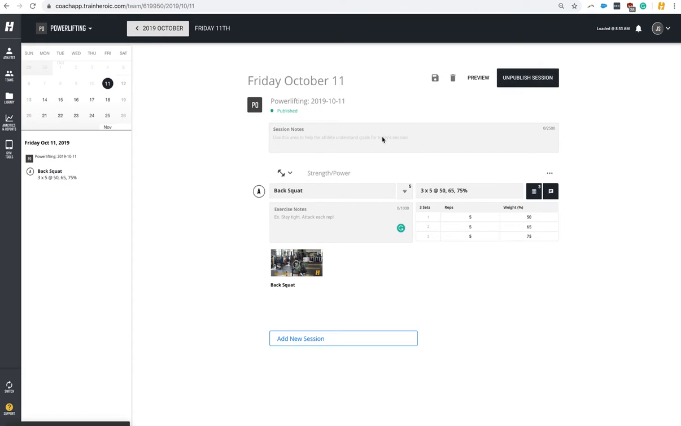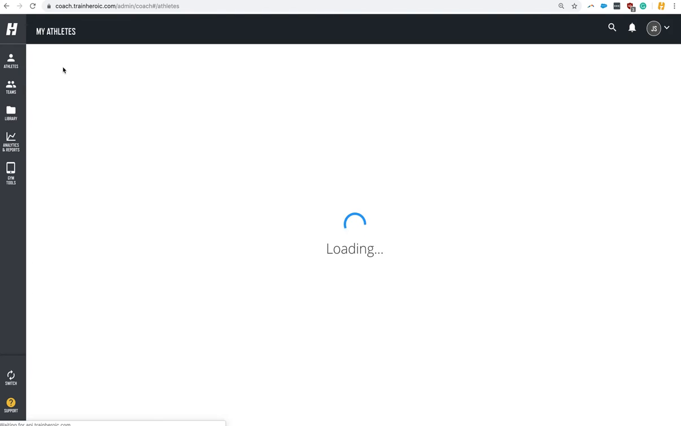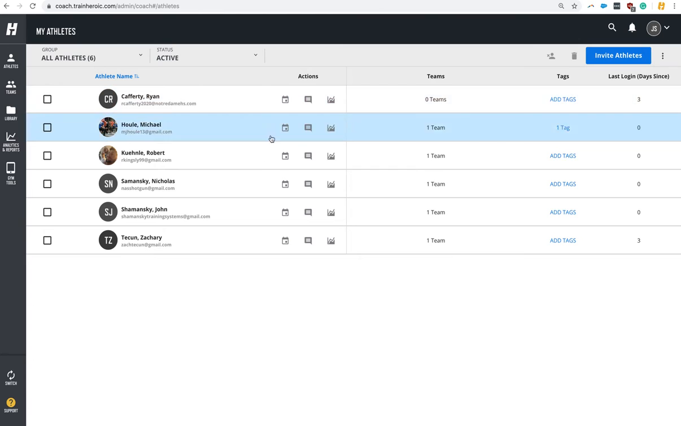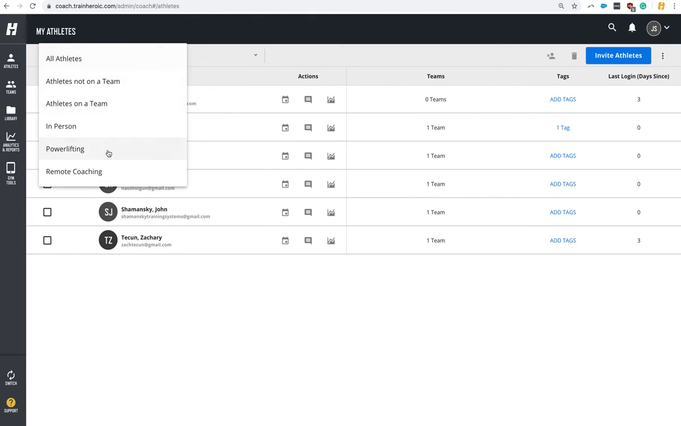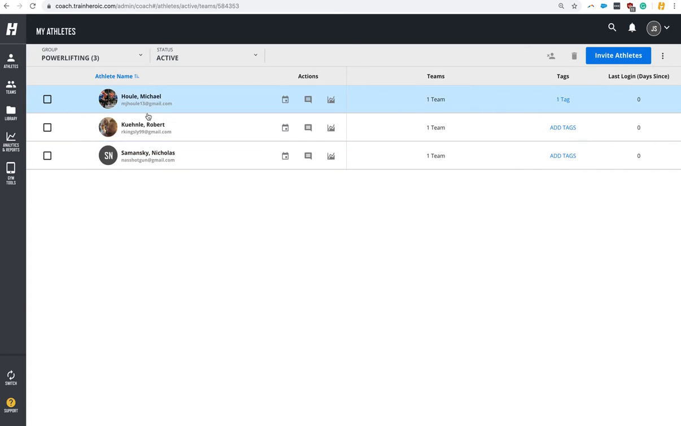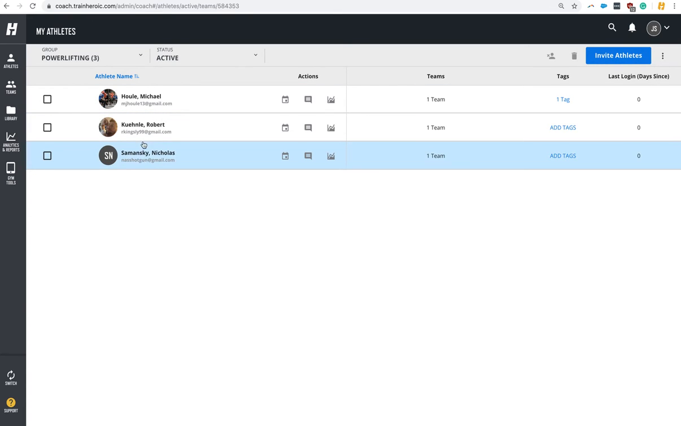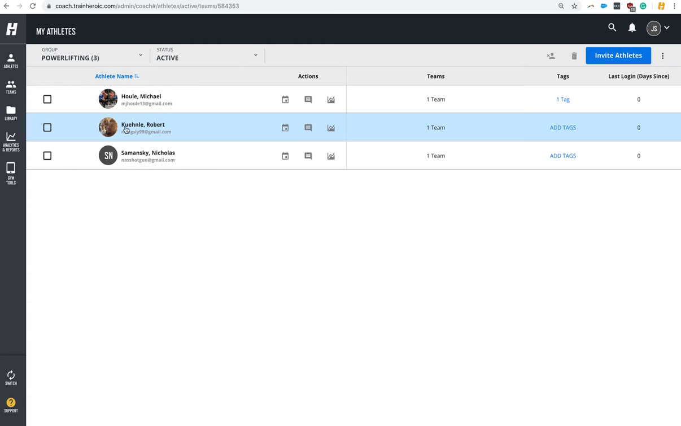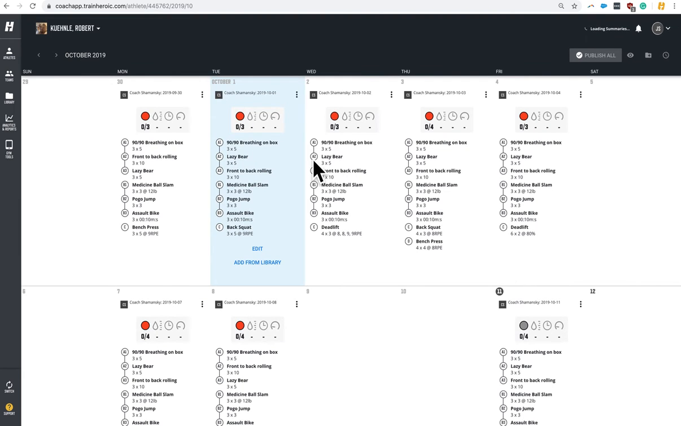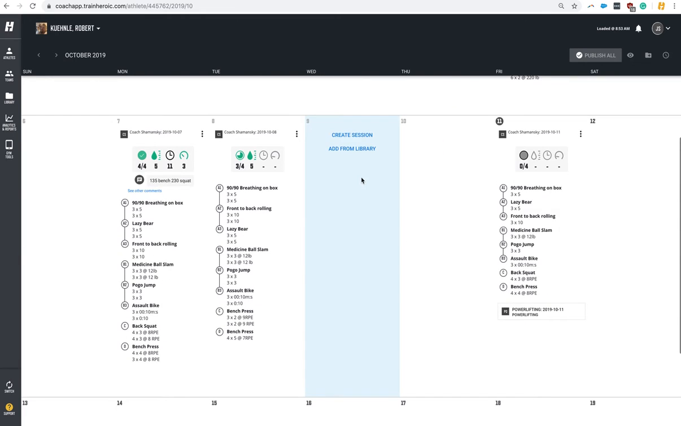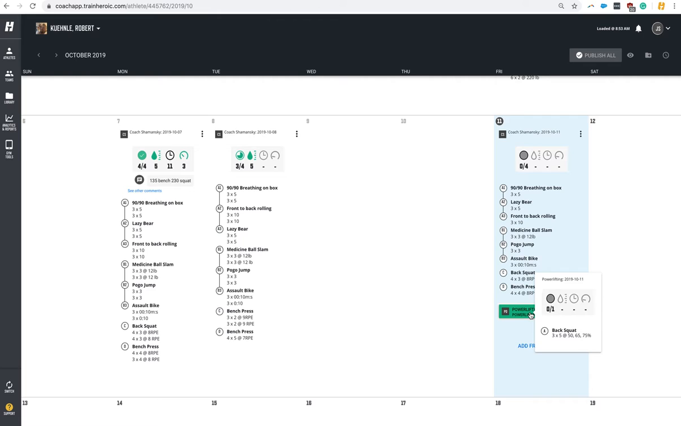I'm going to hit publish. So what happens is, because I programmed on the powerlifting team, if I go to athletes now, I can program for anybody individually, right? But at the same time, anybody that's on my team, so I'm going to sort here for powerlifting, all three of these powerlifters are going to have that session on their calendar. So if I went to Robert as an example and clicked on his calendar, sure, I can program for him individually, but what I'm going to find on the 11th is I have his individual session. I also have the session that he has from the team, right?